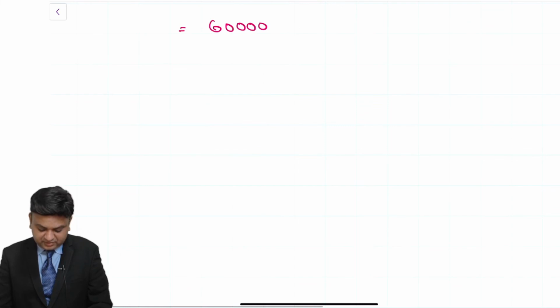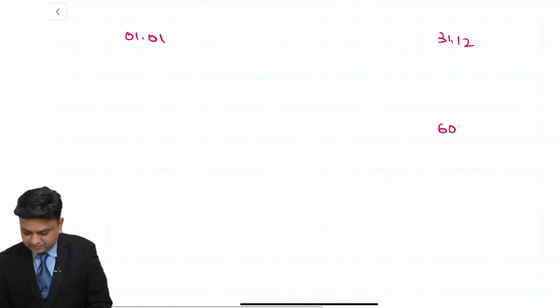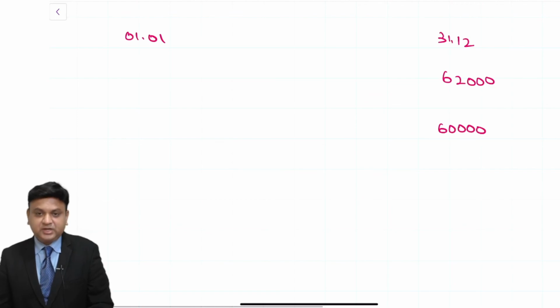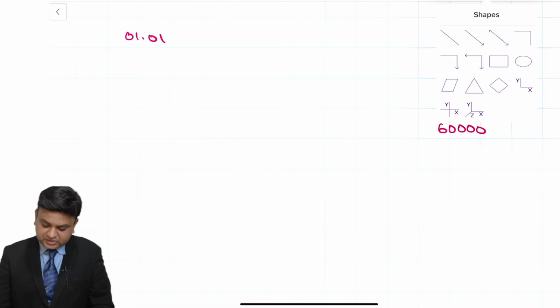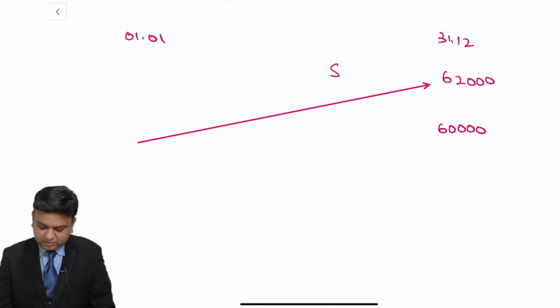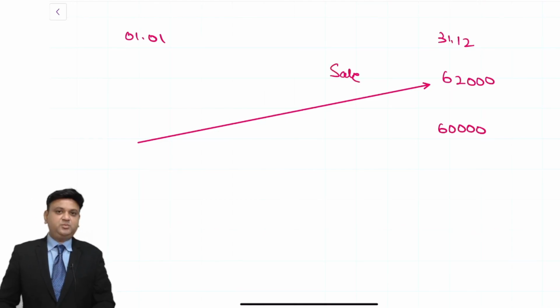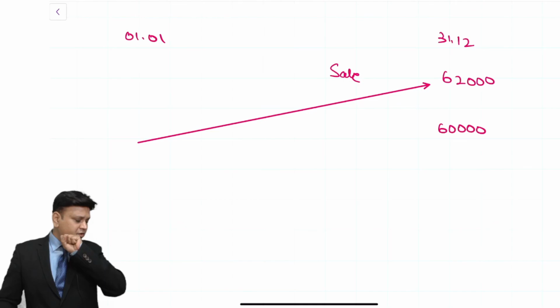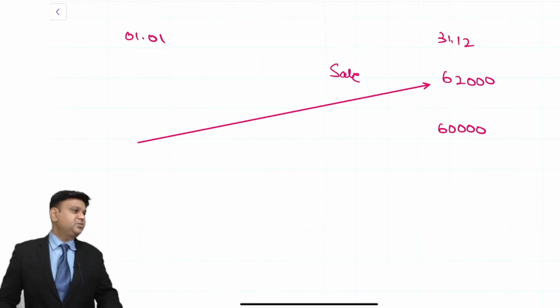On 1st of January, for this commodity, the price should be 60,000. If the price is more, 62,000, then what will everybody do? On 1st of January, everybody will enter into the transaction to sell commodity. If everybody goes short, what will happen?